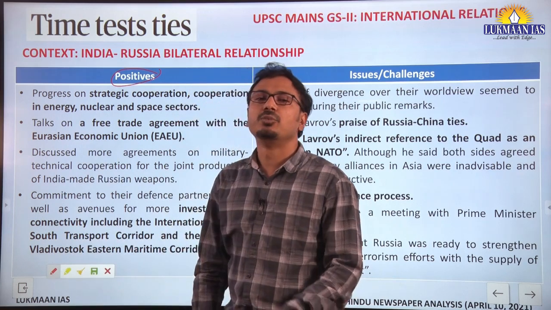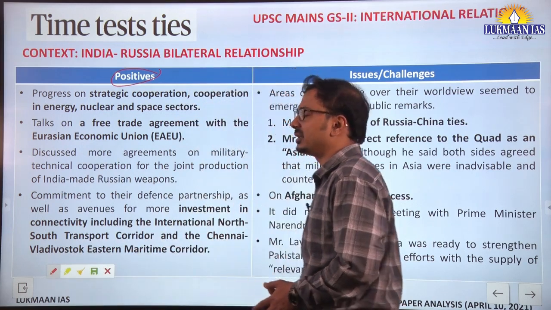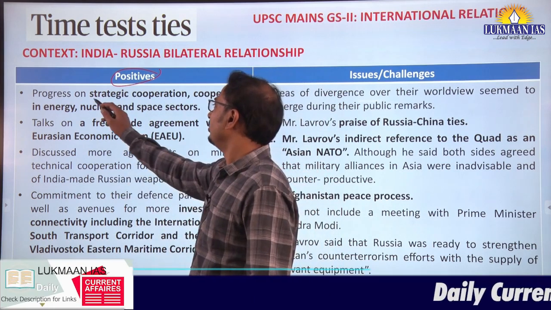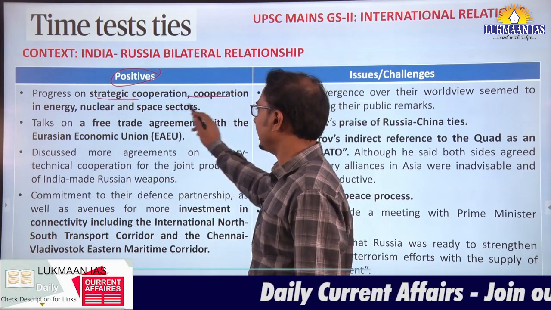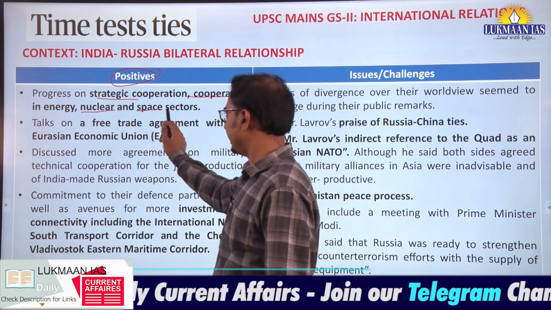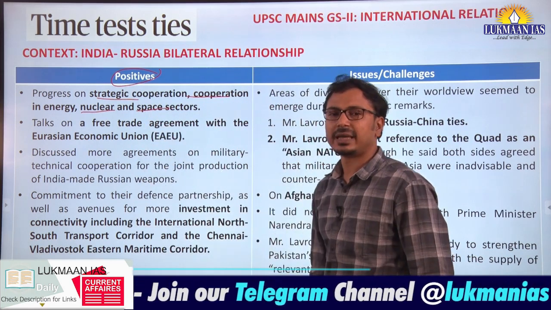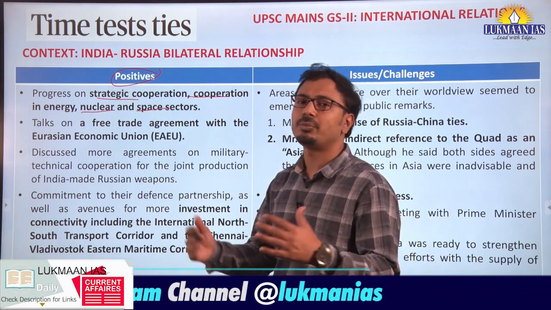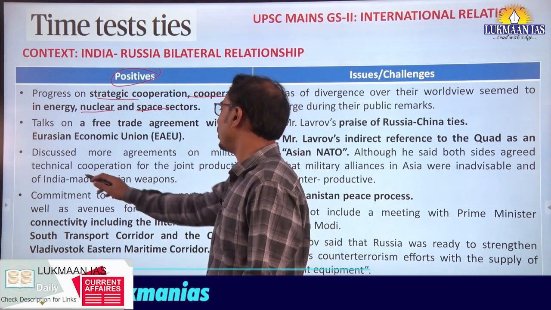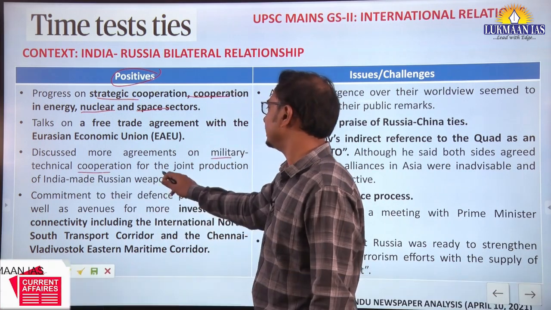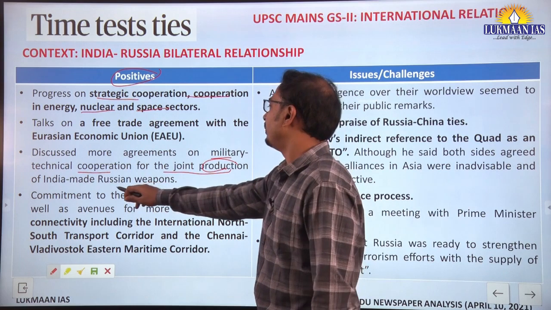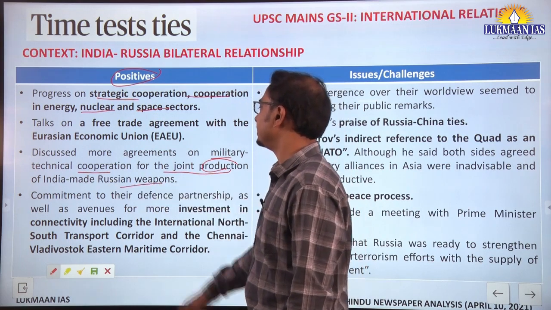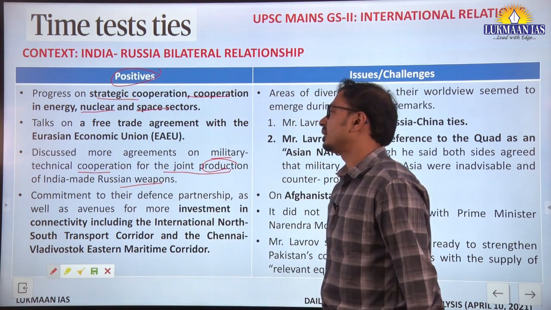Yes, both countries agreed to further deepen the strategic cooperation in the energy sector, nuclear and space sector. Along with that, the defense sector, co-production and military technical cooperation, joint production of India-made Russian weapons. This is how both countries agreed.